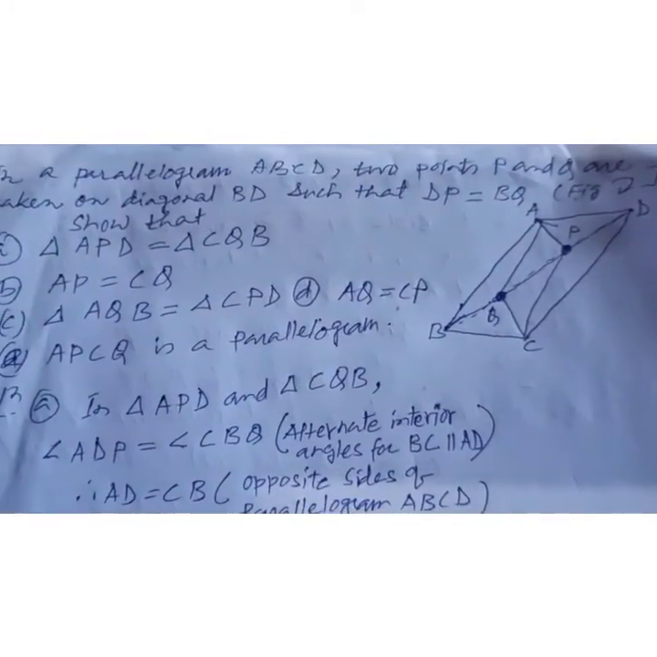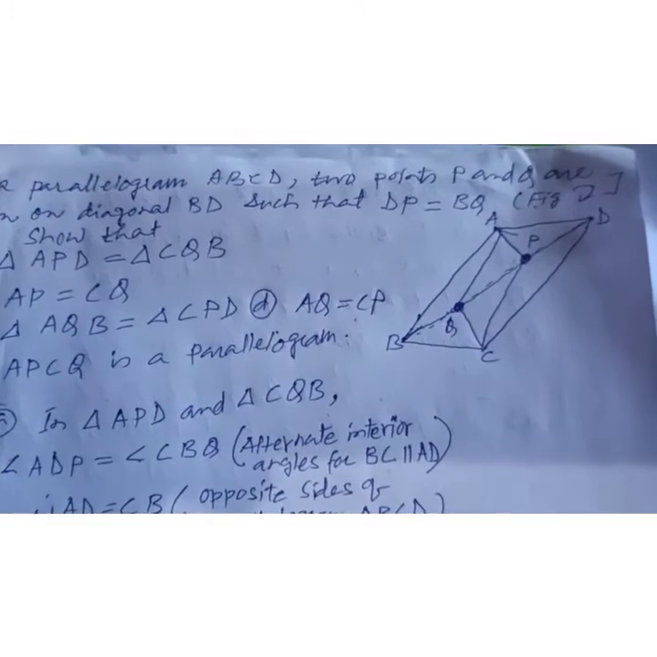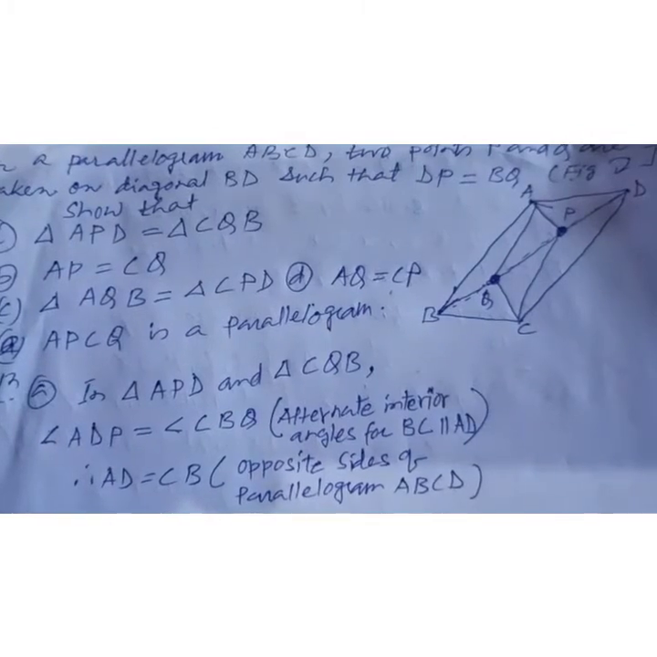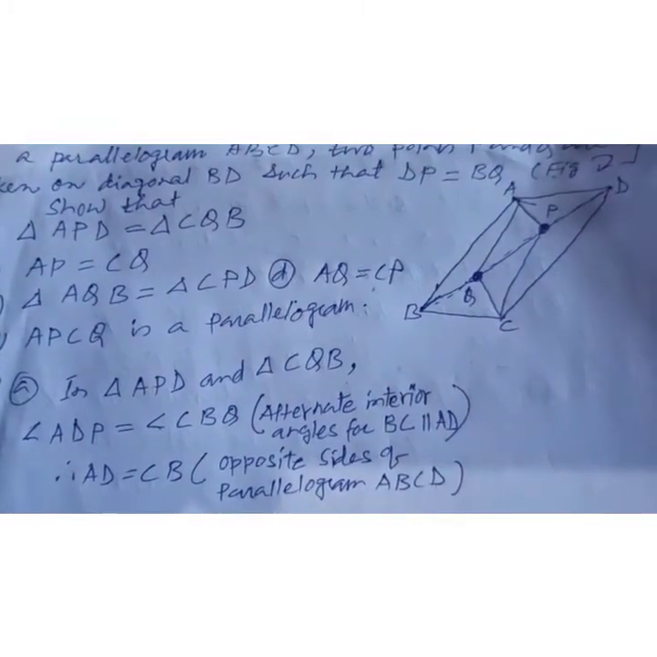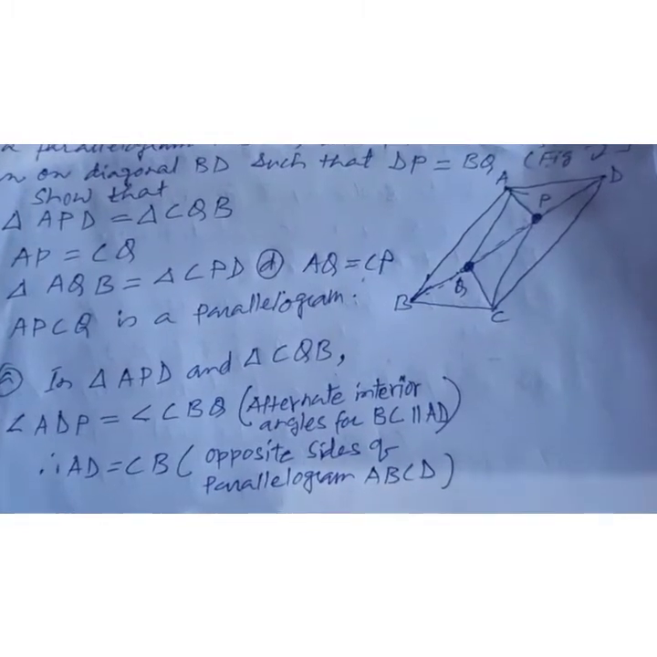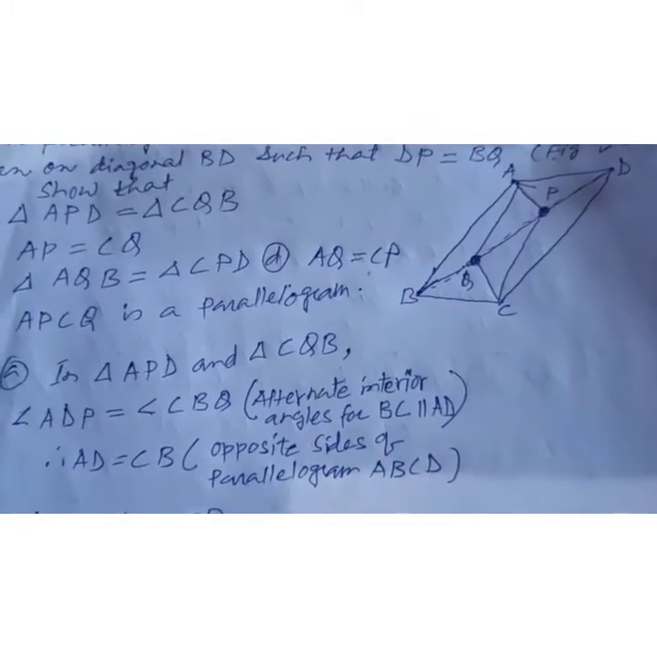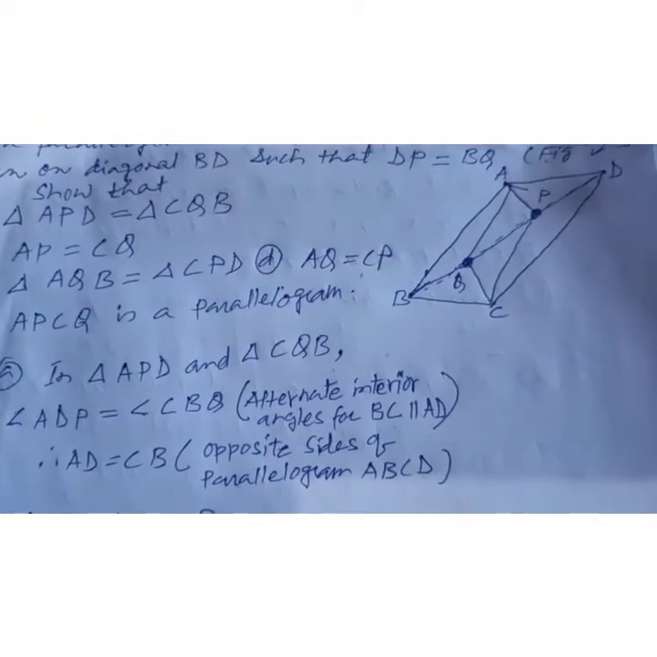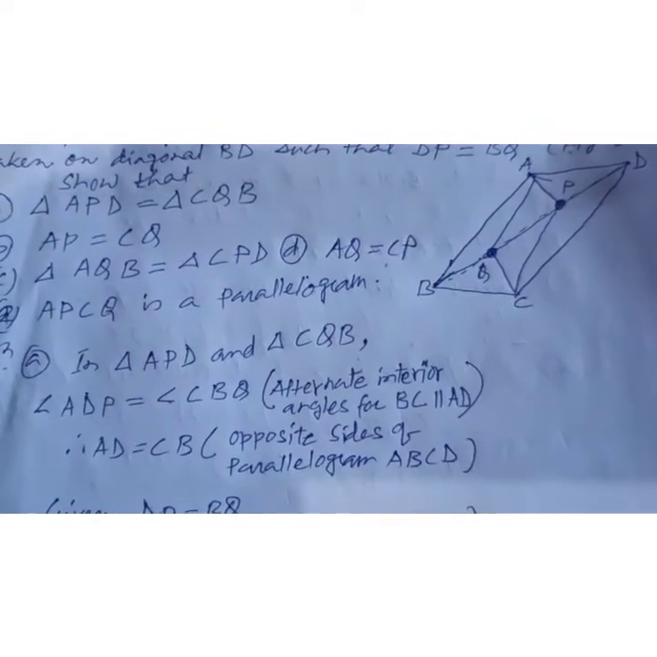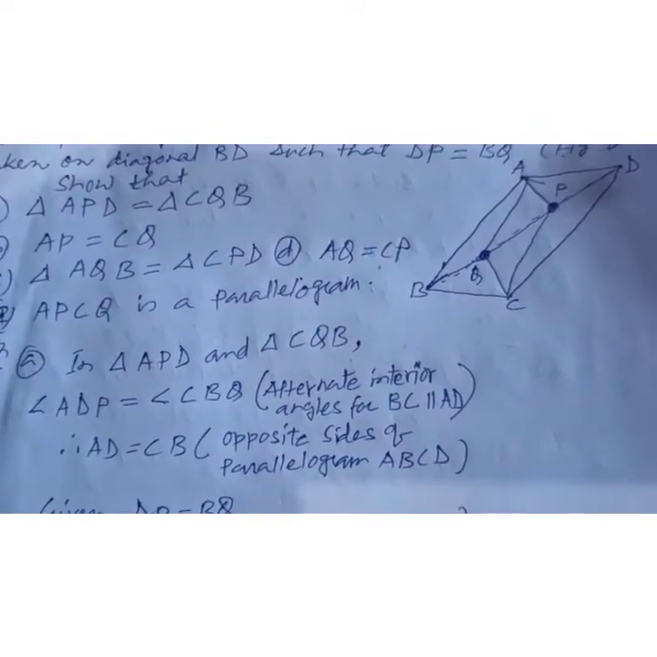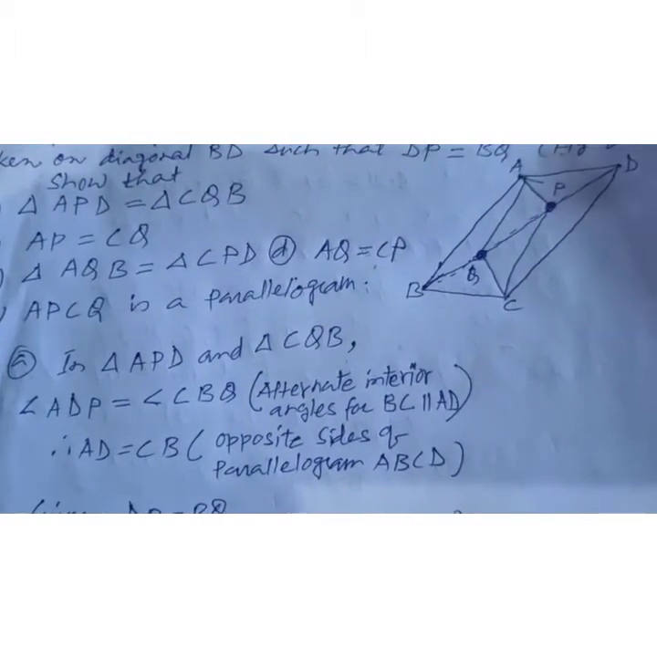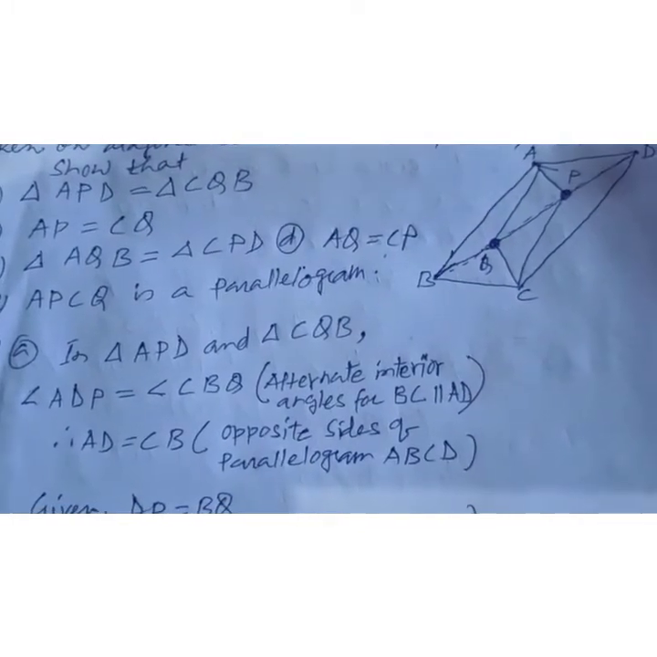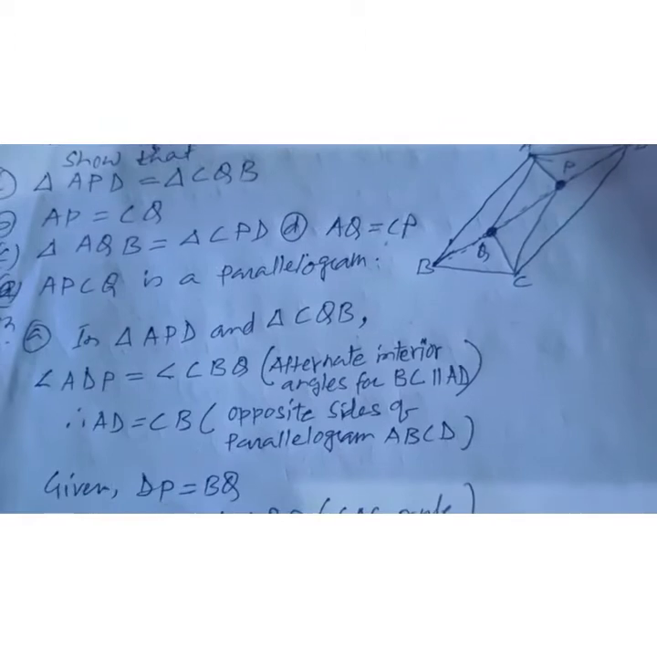Here is another question. In a parallelogram ABCD, two points P and Q are taken on diagonal BD such that DP equals BQ. The figure has already been given. Prove that triangle APD is congruent to triangle CQB, AP equals CQ, triangle AQB is congruent to triangle CPD, AQ equals CP, and APCQ is a parallelogram. So now what are you going to do?